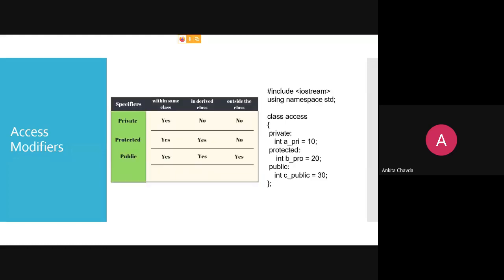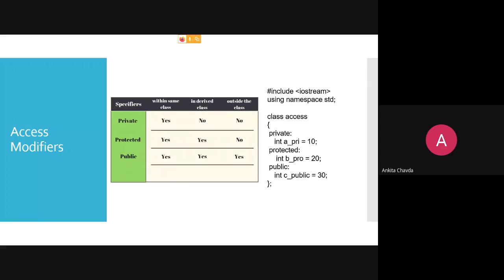Okay. So here is the figure. You can easily identify three specifiers: private, protected, public. Here are three categories. First, within the same class. Second, in a derived class, meaning there is the concept of inheritance. One is parent and one is child. So in the child class, is this accessible? They are asking this. And the third one is outside the class.